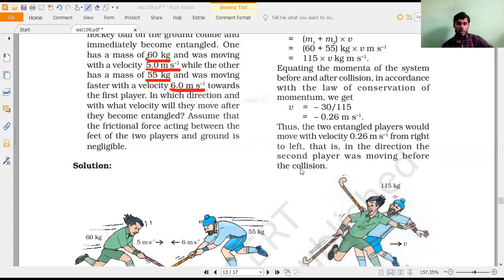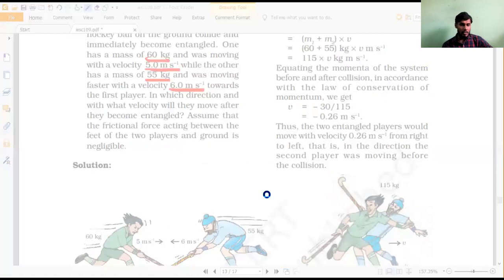All of you, one minute. It is not working, I think. So now you can see, these are the players. This person, what is his mass? 60 kg. Understand? This person has 60 kg. Oh, this is a problem. I don't know what has happened to this. Okay, once again I will open.